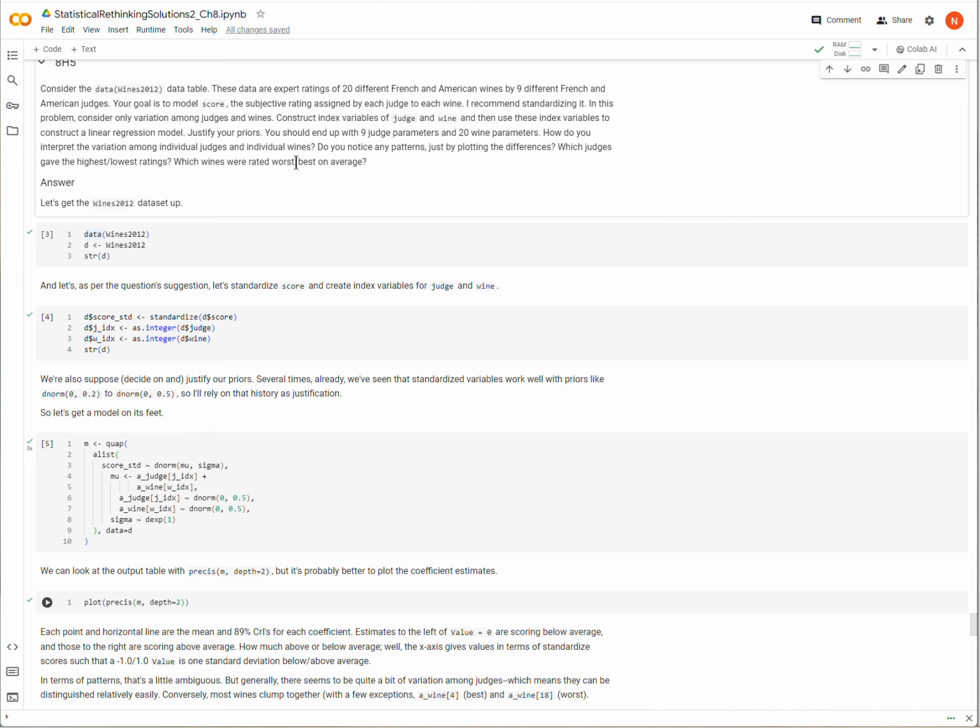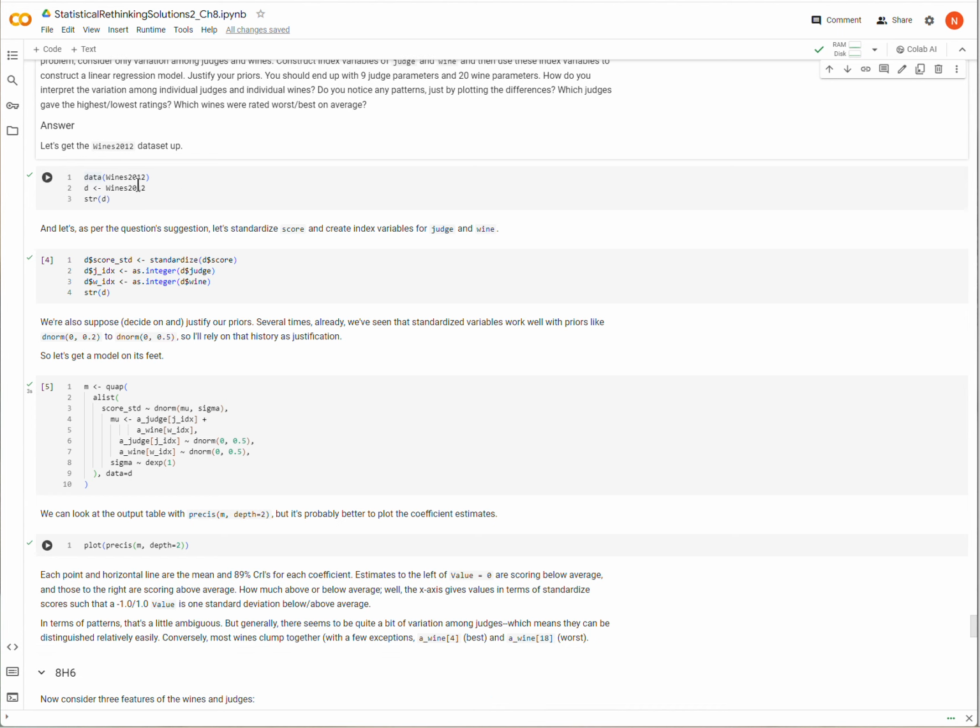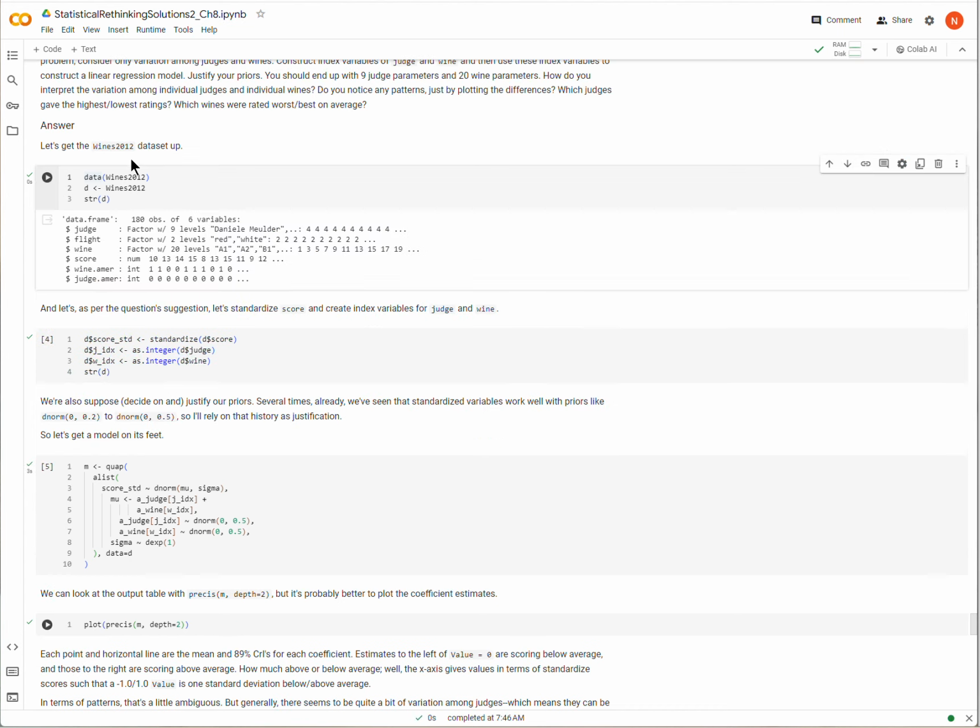So we're going to do some things with this, and I'll just march through it rather than reading all of the questions, but you should read the questions obviously for yourself. The first thing we want to do is pull up the wines data set and get a sense of what it looks like with the str command here.